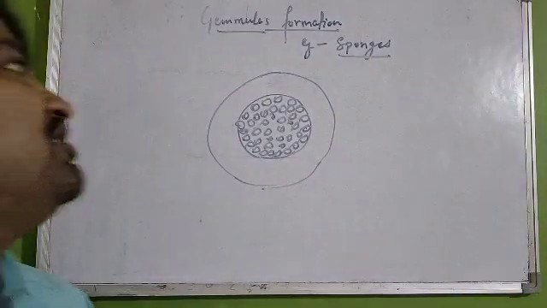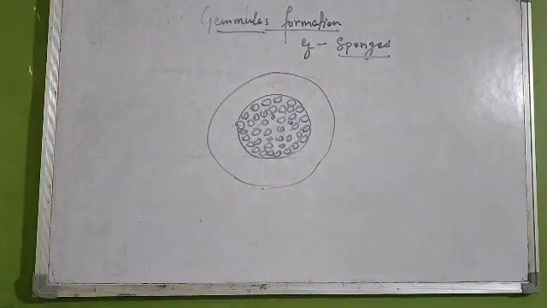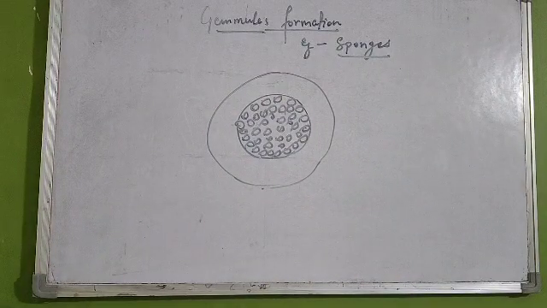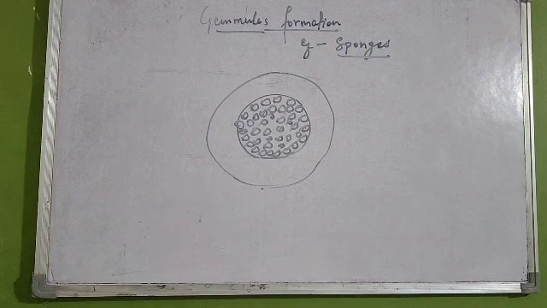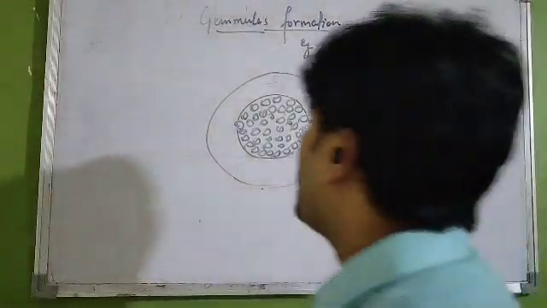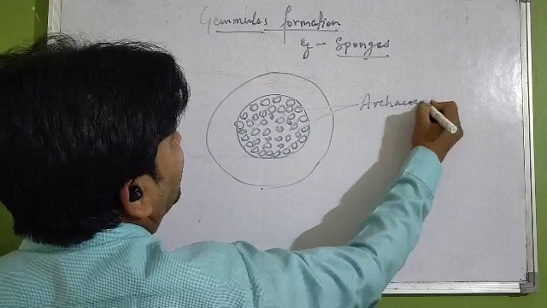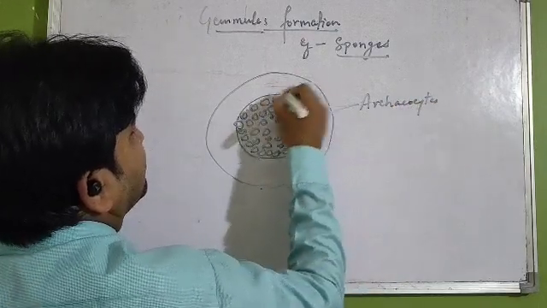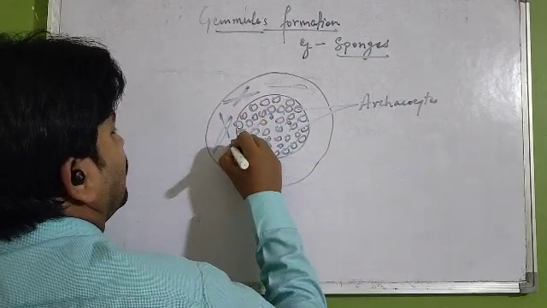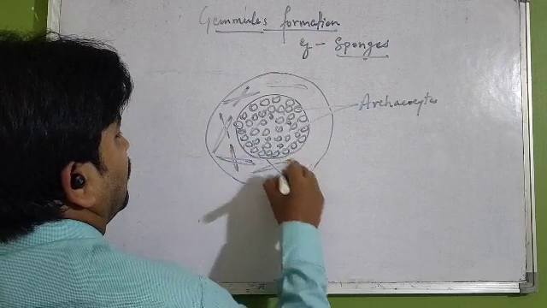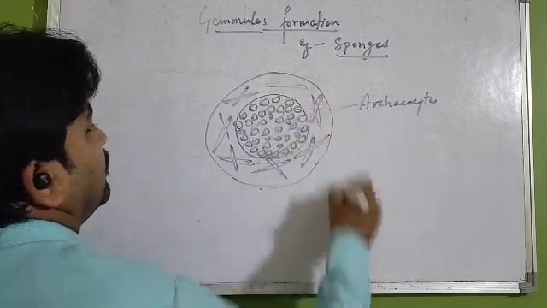This thing is known as gemmule formation. See, it is important in case of spongilla or in case of sponges. See, various things, spicules are also present, archaeocytes are present. This is known as archaeocytes. There are a few spicules present like this. Like this, you can make spicules.